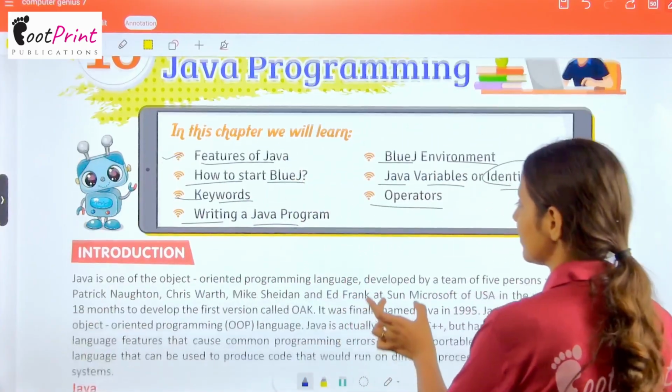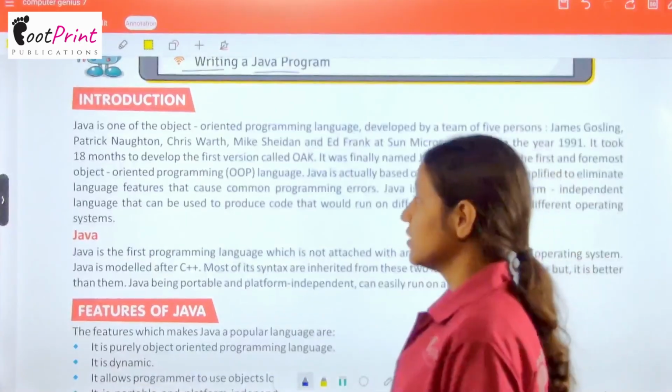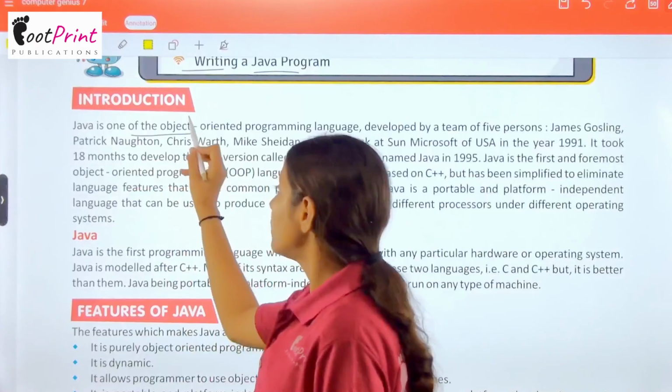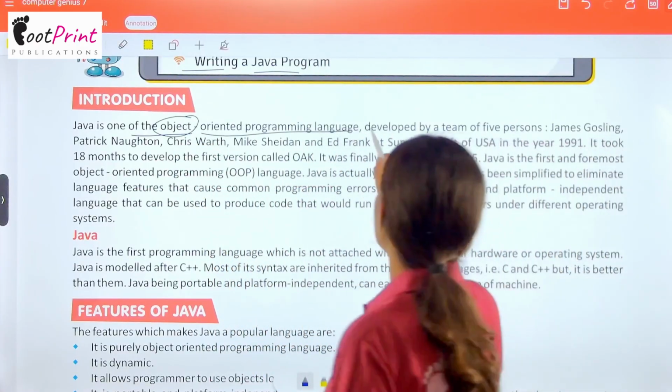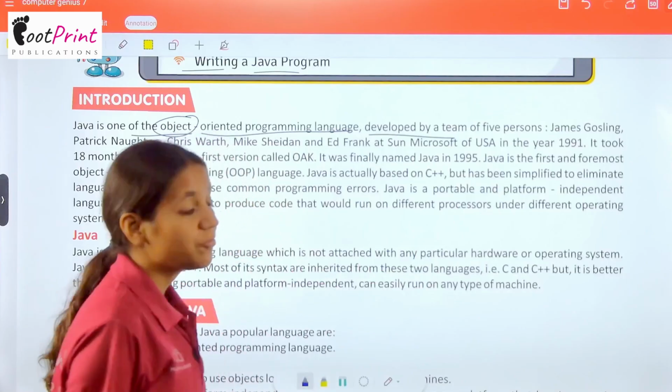So as usual, starting with the introduction part, Java is an object-oriented programming language developed by a team of 5 persons.